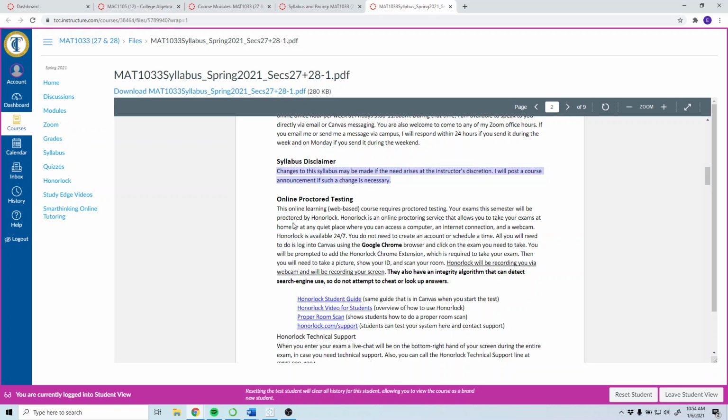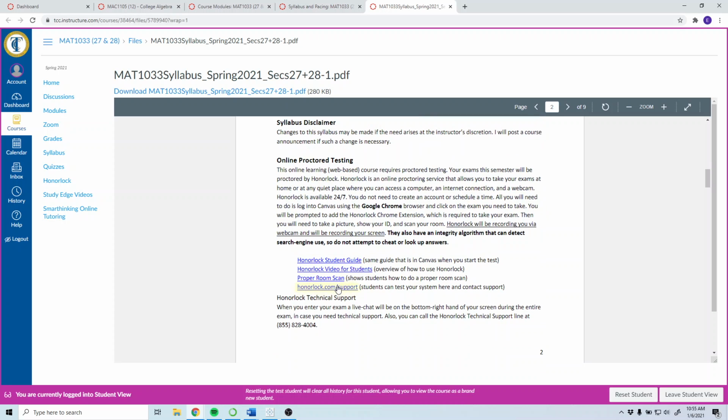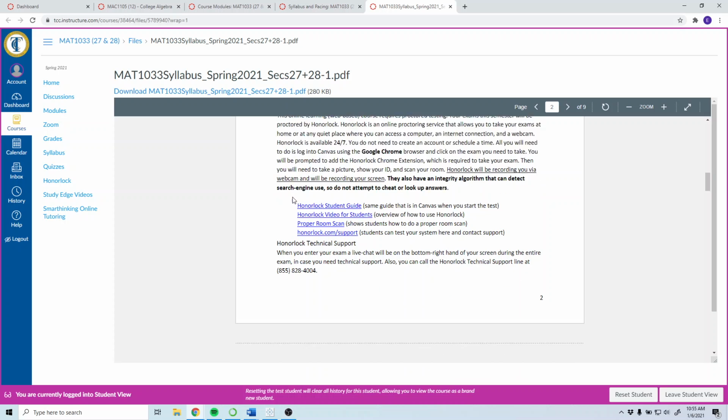Now for testing, this is an online course, and you do have to take tests in a math course, and you will be proctored through HonorLock. A lot of you might be aware of HonorLock at this point. If you are not, you can read here and see what you need. There's also a link in the syllabus, as you can see, and I also have a little page inside Canvas, which I'll show you as well, on using HonorLock.